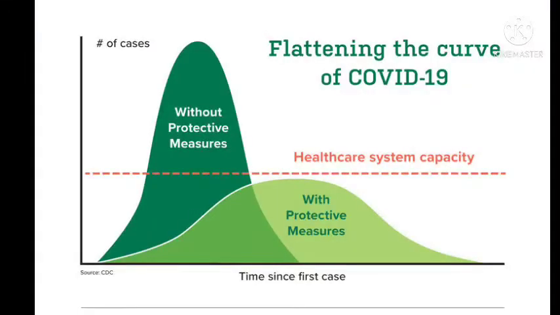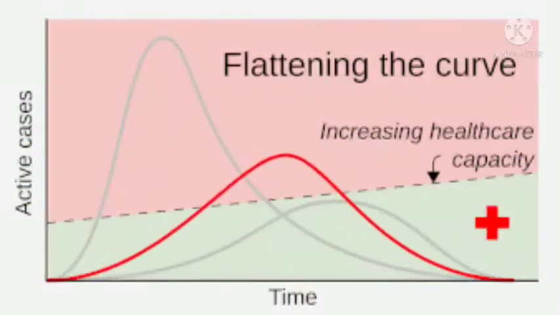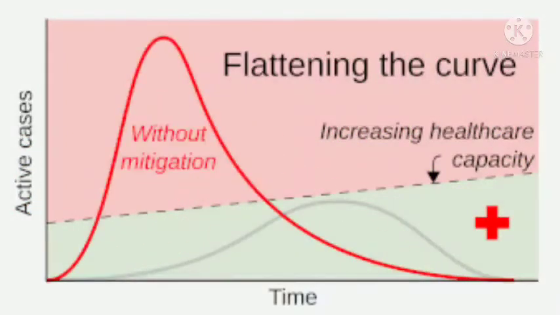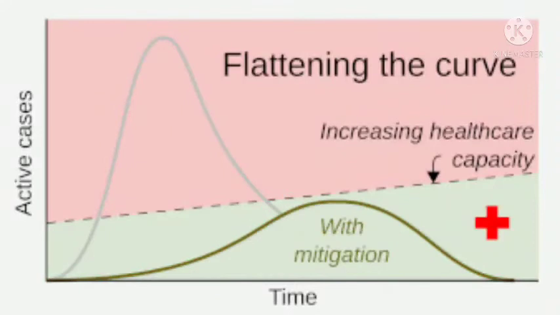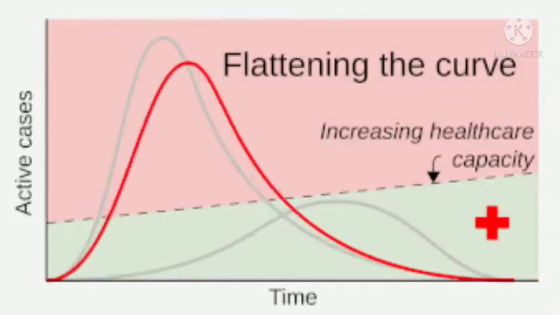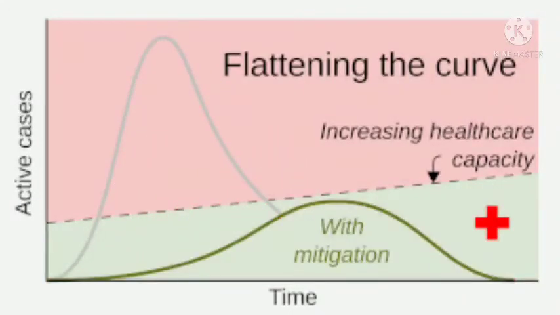Flattening the curve. Slowing the spread of the virus to lower the peak, that is the number of cases, and proper medical facilities are needed for flattening the graph. That means to reduce the number of cases.